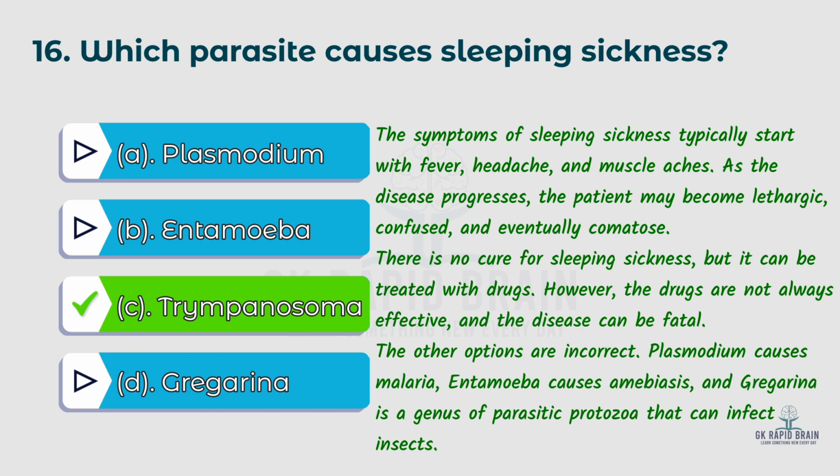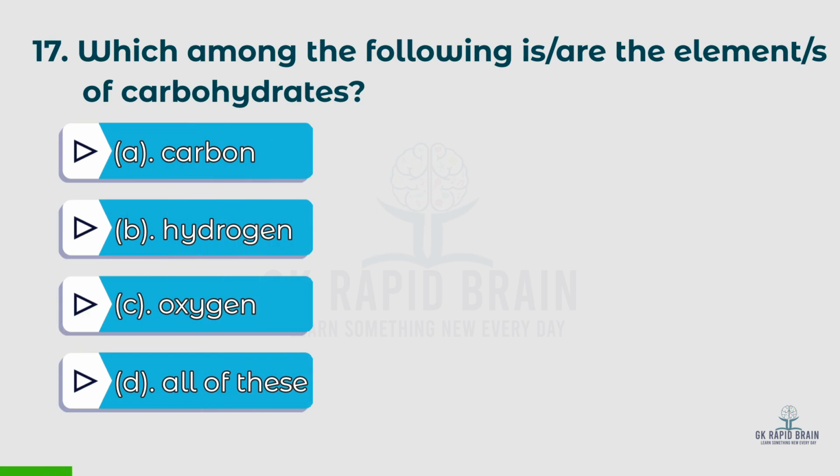The other options are incorrect. Plasmodium causes malaria, Entamoeba causes amoebiasis, and Gregarina is a genus of parasitic protozoa that can infect insects. 17th question. Which among the following are the elements of carbohydrates? Options: A. Carbon, B. Hydrogen, C. Oxygen, D. All of these. The right answer is D.